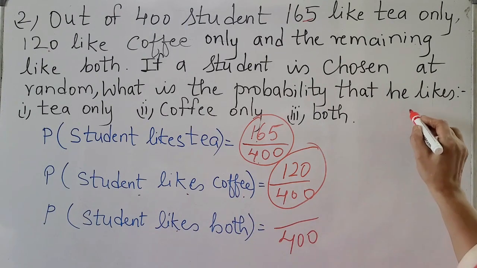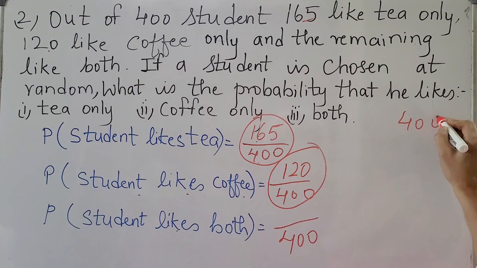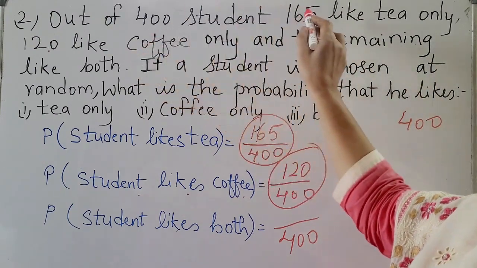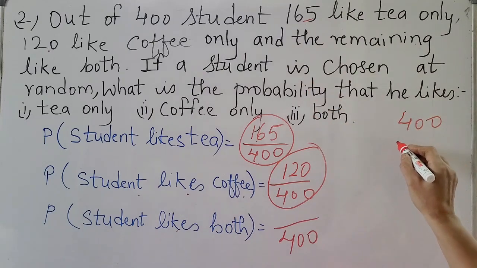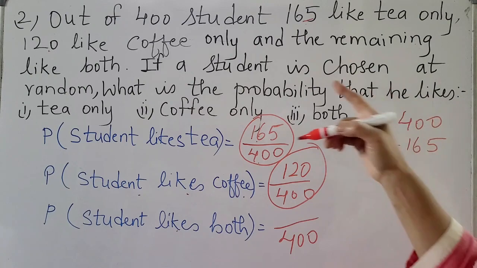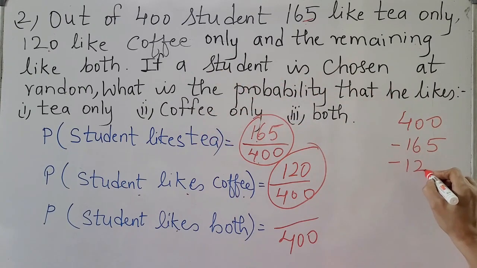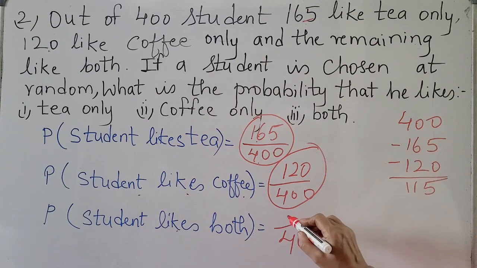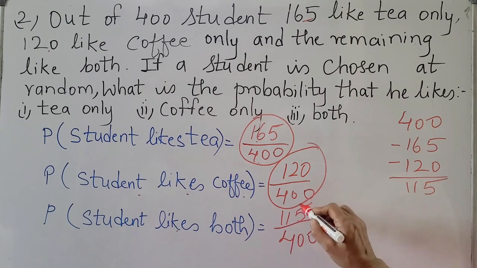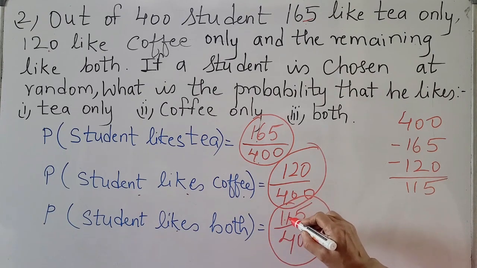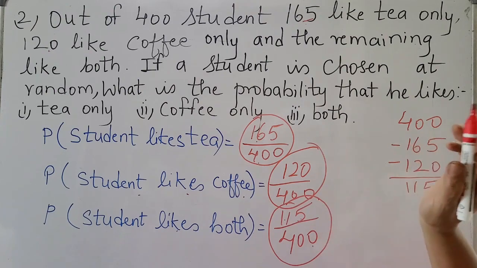The total is 400. You have to subtract the students who like tea and coffee. So you subtract 165 and subtract 120, and you will get 115. So the number of students who like both is 115, and the probability that a student will like both is 115 upon 400.